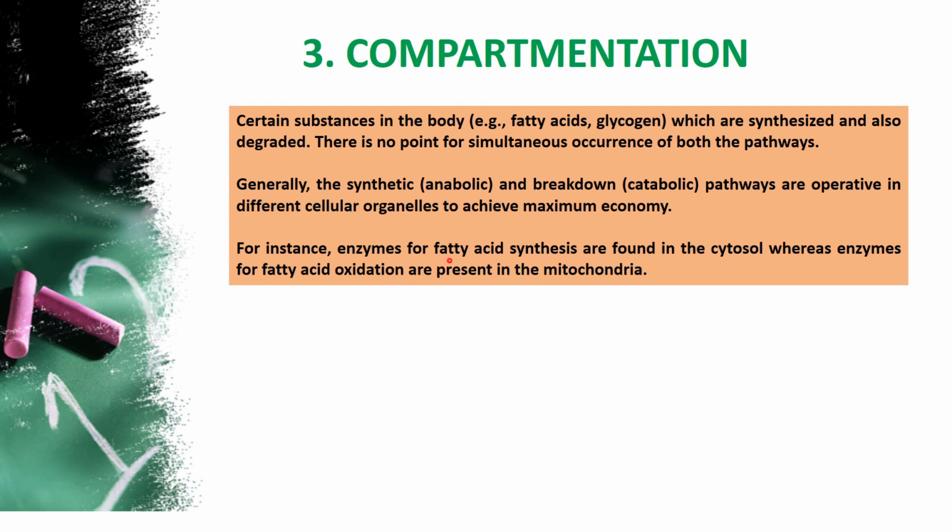For example, in fatty acid synthesis, the enzymes are found in the cytosol, whereas the enzymes for fatty acid oxidation are present in the mitochondria. So synthesis is in one place and degradation in another place. This is how compartmentalization, or segregation, happens. With that, only one pathway can occur at one particular organelle and the next pathway will occur in the mitochondria. This is one way it can regulate enzyme activity. So this is the third type of regulation.